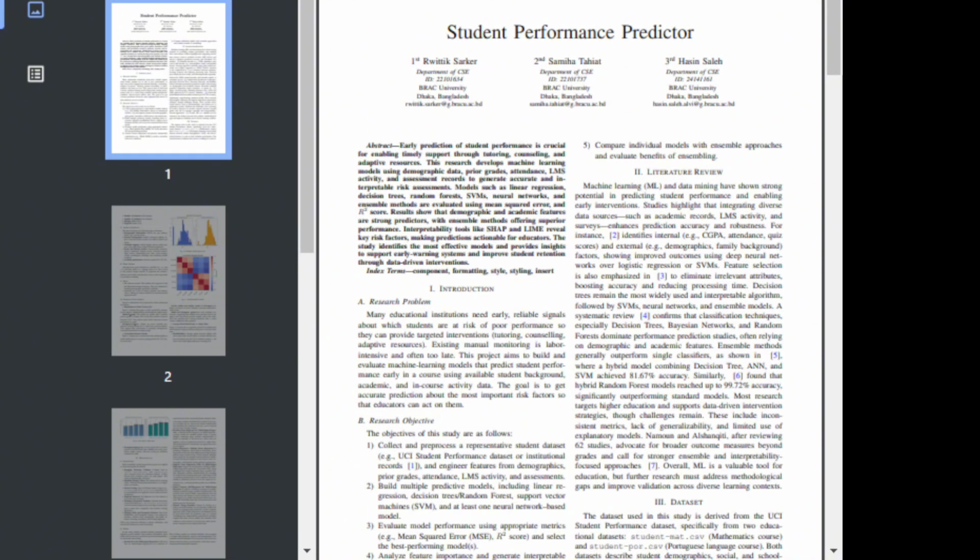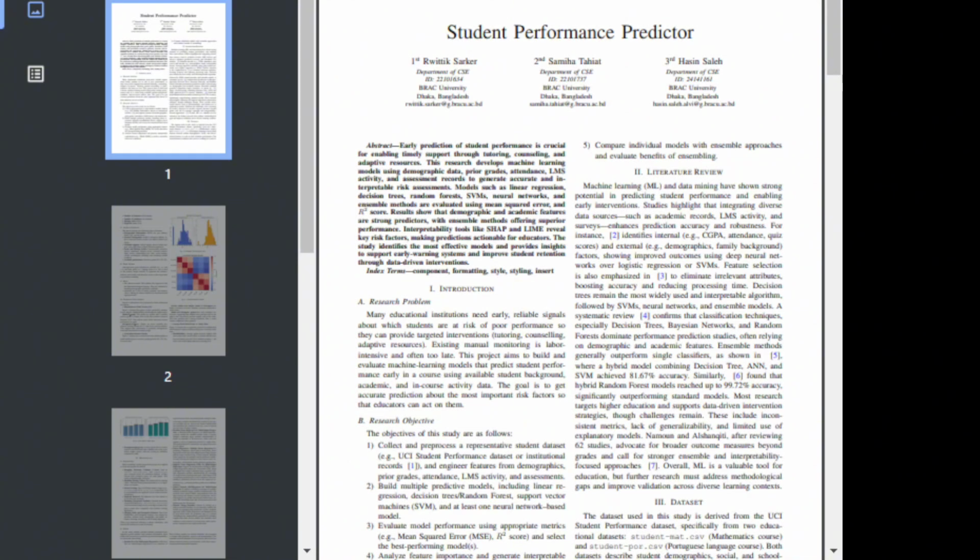Results show that ensemble methods perform best, and interpretability tools like SHAP and LIME highlight the most important risk factors for educators. Currently, many institutions rely on manual monitoring, which is slow and often too late. Our objective is to build predictive models, evaluate them using metrics like MSE and R-square, and make the result interpretable so educators know who is at risk and why.